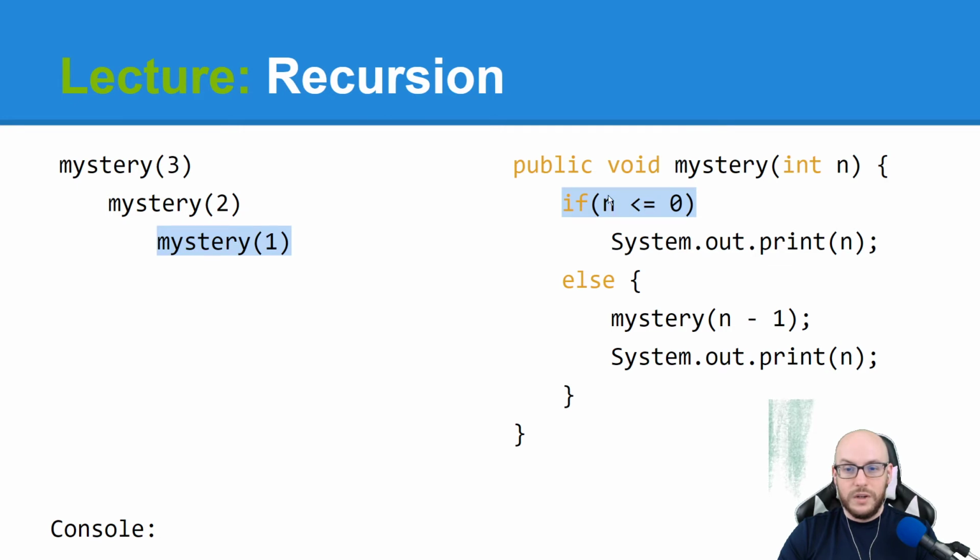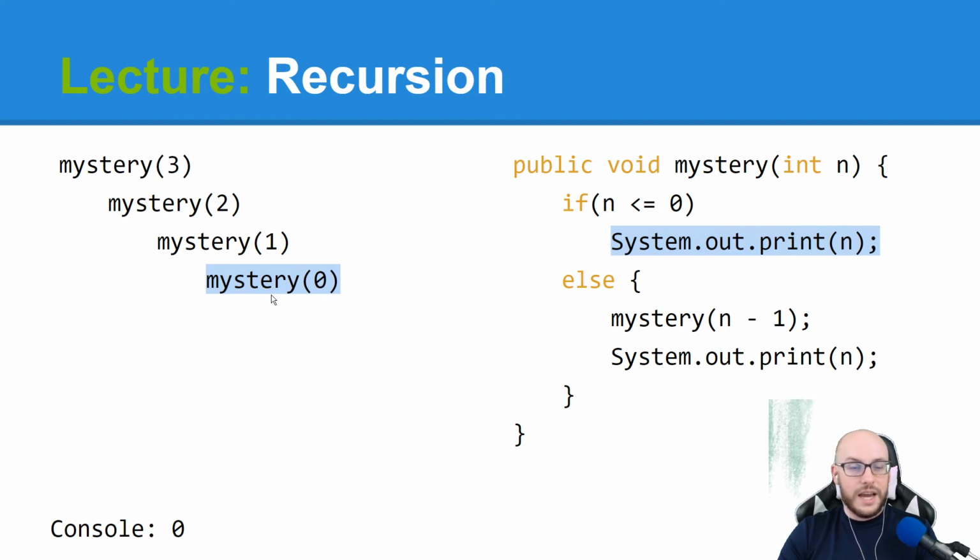We're going to ask, is 1 less than or equal to 0? Nope. Mystery of 0. I'm going to step inside that call. We're going to ask, is 0 less than or equal to 0? Yes. This has triggered our base case. We're going to print out the current value of n. And inside of this call, n has a value of 0. You notice in my console here, I'm kind of showing that off. Now, these other method calls still had SOPs that were waiting to be processed. This is the height of my call stack. I can start collapsing the call stack, that is, peeling things off the top, if you will, and finish processing the rest of them.